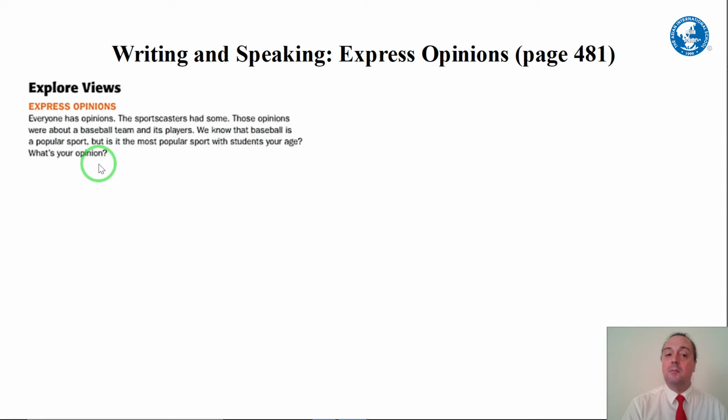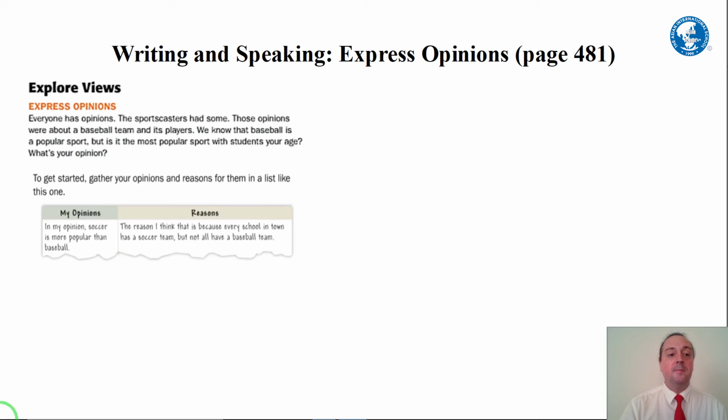What's your opinion? Is baseball the most popular sport with students your age? Here's one example. In this example, we use two things: the opinion and the reasons. So, in my opinion, soccer is more popular than baseball. The reason I think that is because every school in town has a soccer team, but not all have a baseball team. So we have the opinion, and then we have the reasons why.